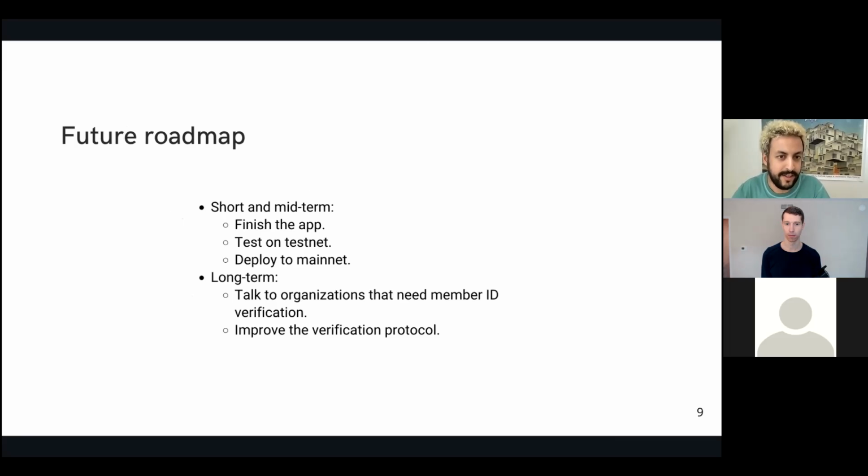Cool. Thanks, Danny. For our future roadmap, we basically have a short and midterm and then long term. For the short and midterm, clearly we have to finish the app first. We need to finish the integration with Arbitrum. We need to do a lot of testing first, just us, on testnet and other people, and verify the IDs. Then we deploy it to mainnet. For the long term, we would talk to any organization that would listen to us and has member IDs that need to be verified, and then improve the verification protocol as well.